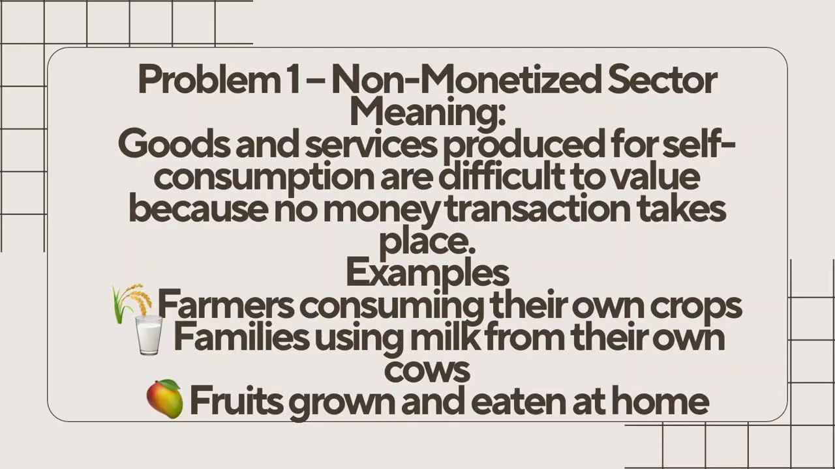Let's take another example. A farmer grows wheat. He sells 70% in the market but keeps 30% for his family's consumption. The wheat sold in the market is easy to value because it has a market price. But the wheat consumed at home is much more difficult to measure accurately. This situation is called the non-monetized sector. In developing countries like India, where self-consumption is still common in many rural areas, this becomes a significant challenge while estimating national income. So whenever you write this point in the examination, don't stop at the definition. Always add an example. It makes your answer stronger.